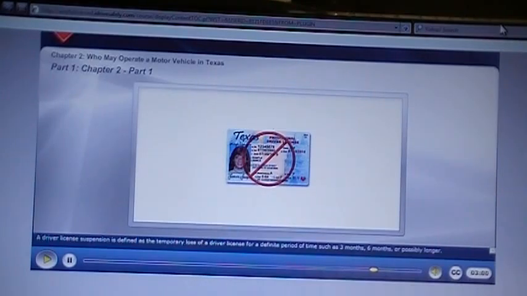A driver license suspension is defined as the temporary loss of a driver license for a definite period of time, such as 3 months, 6 months, or possibly longer. If a license is suspended, driving privileges will be reinstated at the end of the suspension period. A driver license revocation is the loss of a driver license for an indefinite period of time. When a license is revoked, driving privileges will not be reinstated until certain requirements for the revocation have been met.